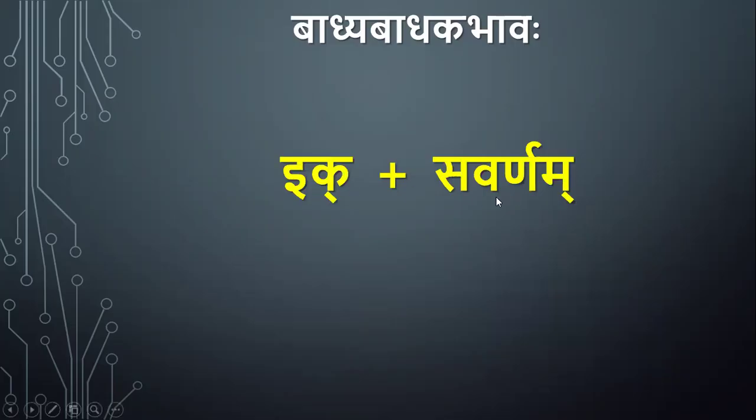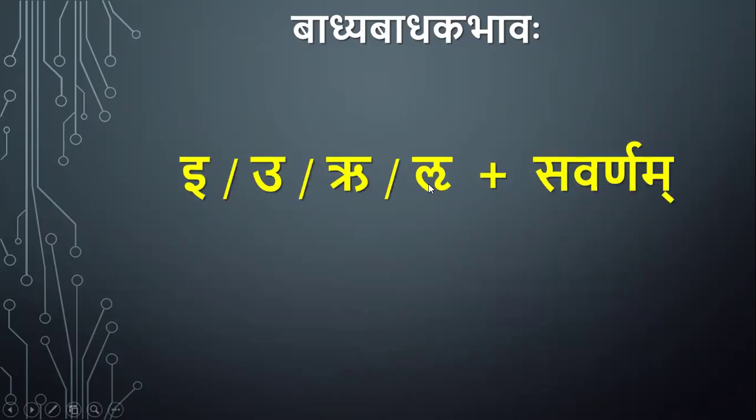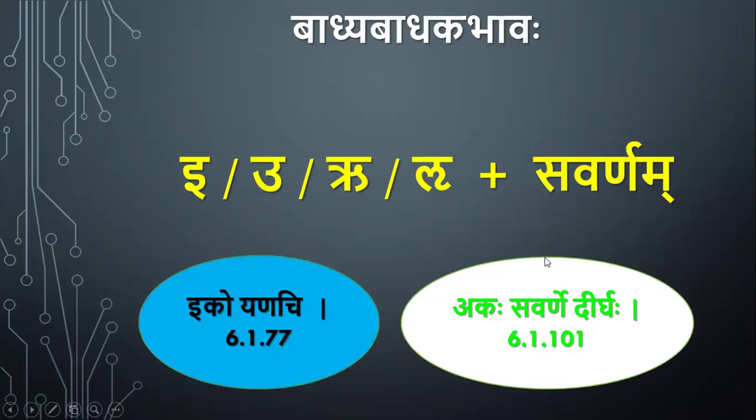Next, ik plus savarnam. Here an ik letter, here savarna. Ik means i, u, ru, lu and savarna. Here also two sutras are applicable: iko yanachi and akasavarne dirgha. By iko yanachi, here it should be ik letters, here it should be ach letter. Savarna means ikarasya savarnaha, ikaraha. That ikara is an ach letter too. So i plus i, there iko yanachi is applicable because it should be followed by an ach letter. Here i is an ik letter. Again here i is an ach letter.